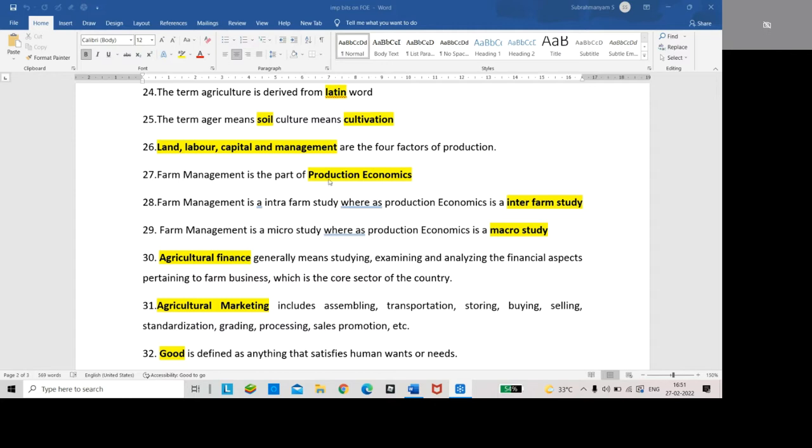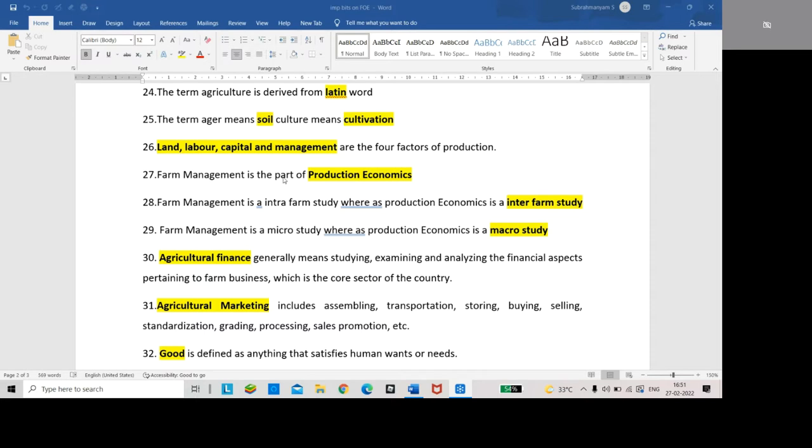Let us see the difference between farm management and production economics. Farm management is a part of production economics. Farm management is an intra-farm study, whereas production economics is an inter-farm study.